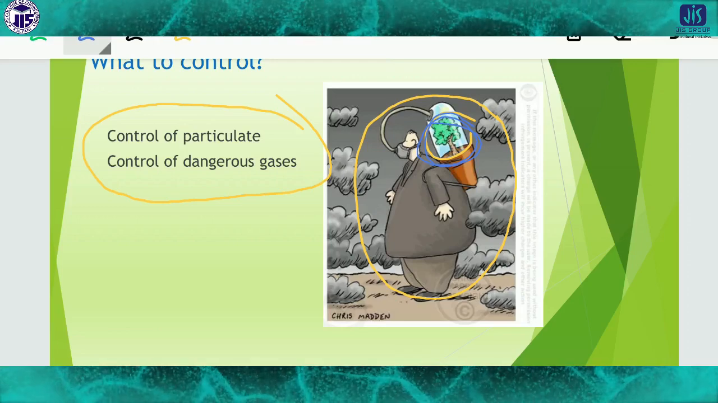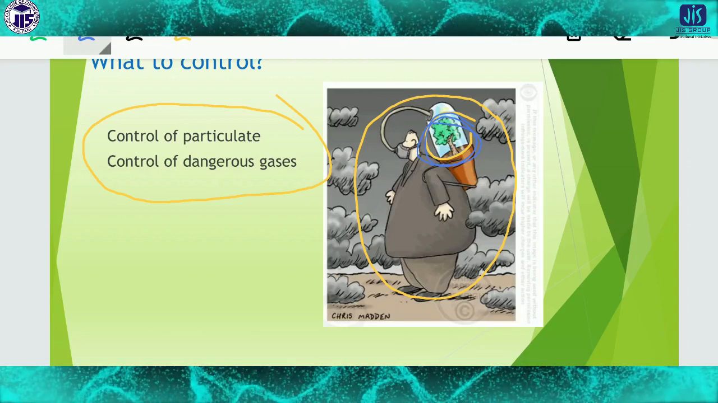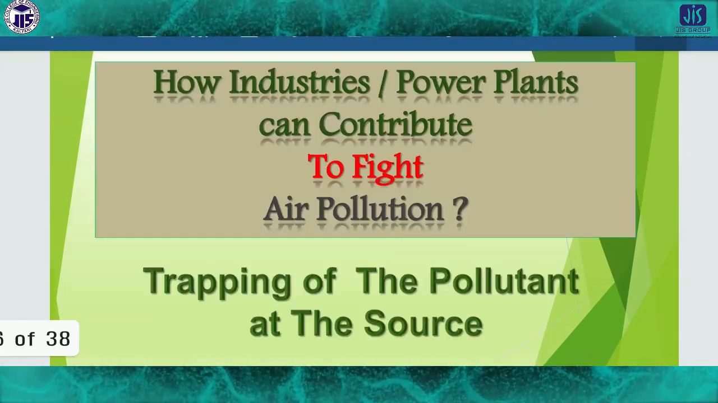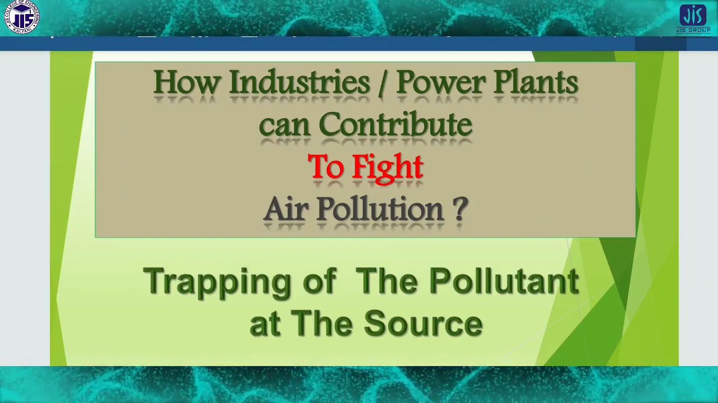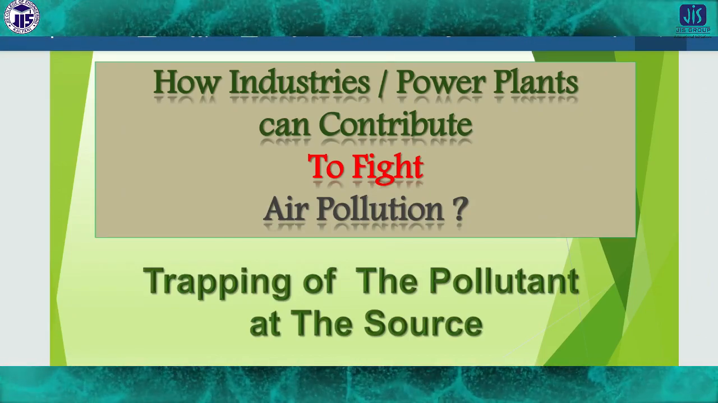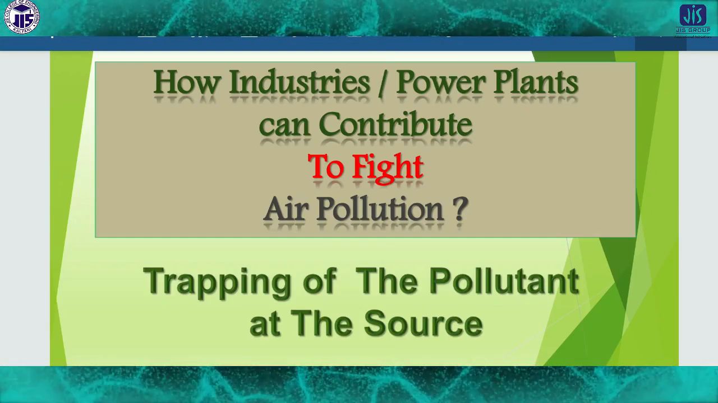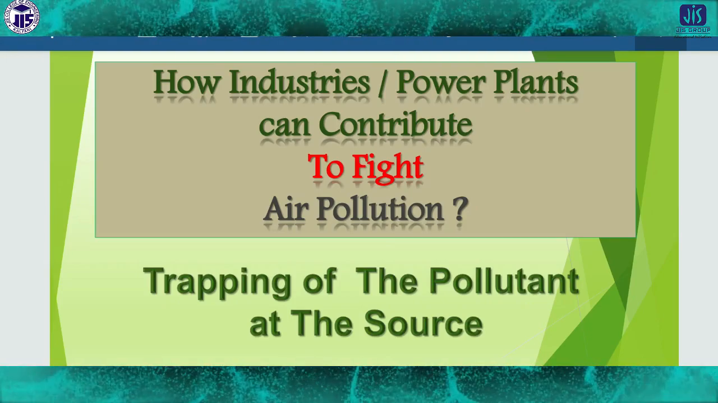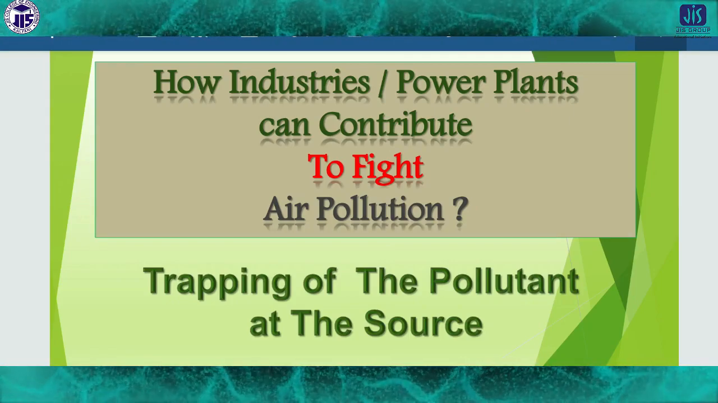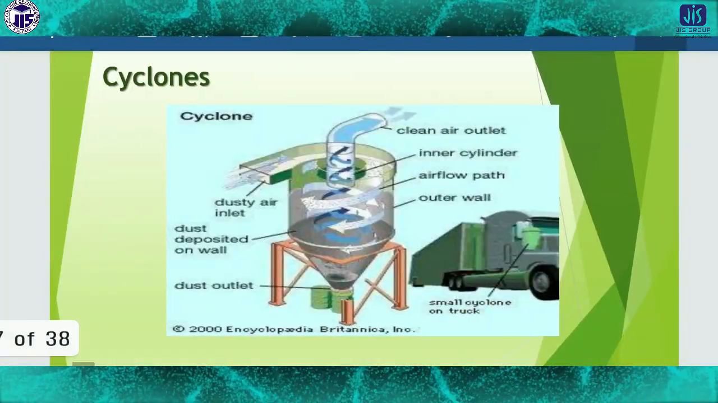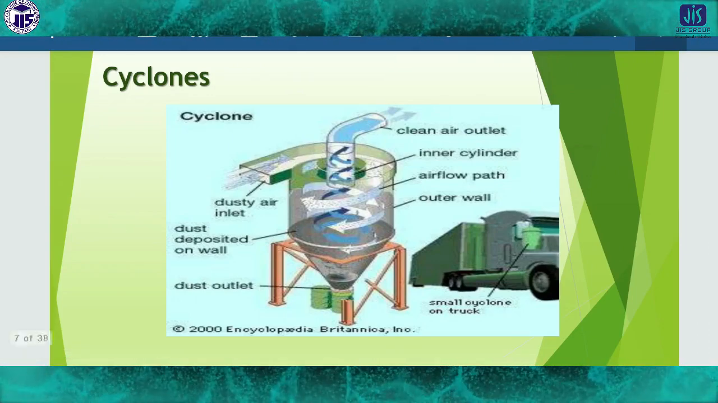But before that, we have to think about what we should do in our everyday life. You know how industries and power plants contribute to fighting air pollution: trapping of the pollutants at the source. That means there are some contributions from the industries by which their pollution comes to the environment, so we have to control that. I will discuss all those things in detail in the next class. But now look at the picture.